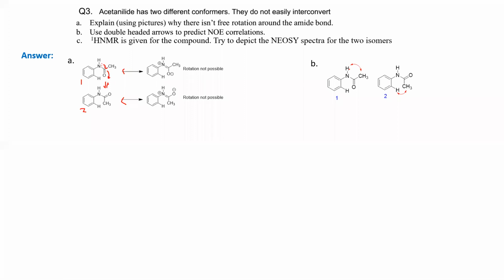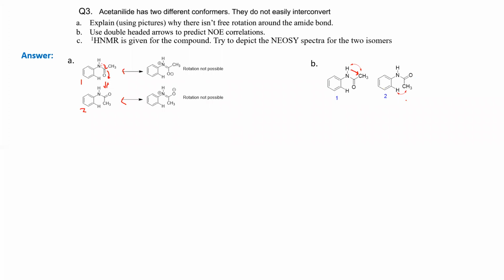You can see here a proton, you have here a proton, so those 2 protons are close enough, and you can tell also this proton and this carbon are close enough, okay. You can have proton-proton or proton-carbon, both. So you can do NOESY in terms of proton, you can do NOESY in terms of carbon, okay. Generally we do 2D NOESY 1H, 1H, okay, to look at how the protons are interacting.